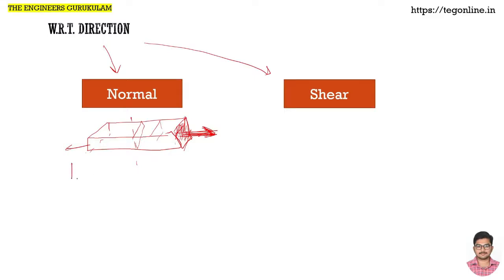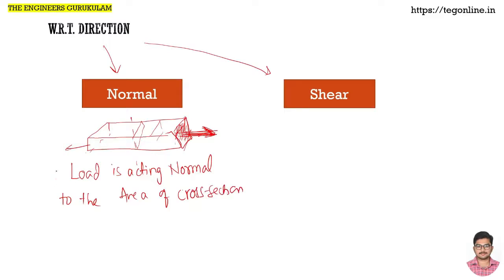So when a load is acting in the normal direction to the area of cross section under study, or to the given area, whatever it is, in that case that load is called a normal load. It need not be a pulling action, it can be pushing also, but whether pulling or pushing, it is normal, perpendicular to the given area of cross section.